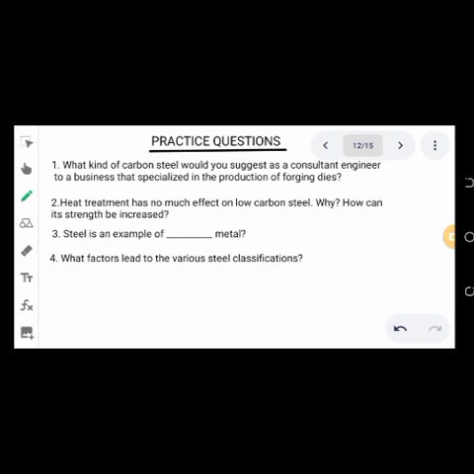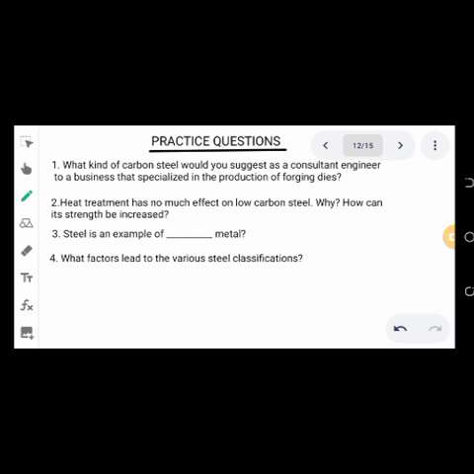So these are some practice questions with respect to this presentation that you can use to test your understanding. The first one says, what kind of carbon steel would you suggest as a consultant engineer to a business that specializes in the production of forging dies? Second one says, heat treatment has not much effect on low carbon steel. Why is that so? And how can its strength be increased?